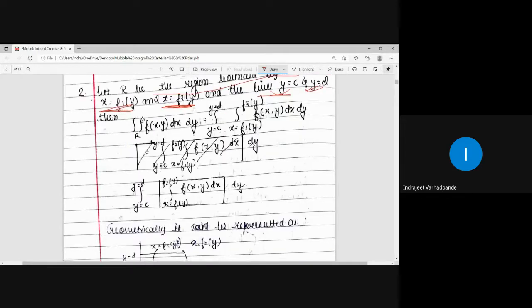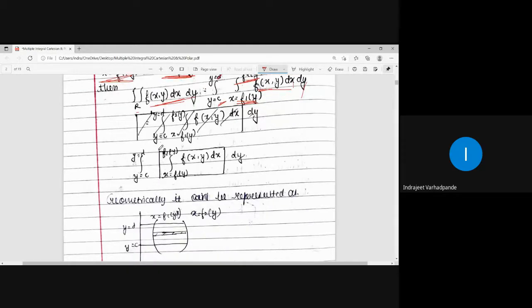Then double integral over R f of xy dx dy is equal to y is equal to c to d, x is equal to f1 of y to f2 of y, for the integral f of xy to be integrated with respect to x and with respect to y.